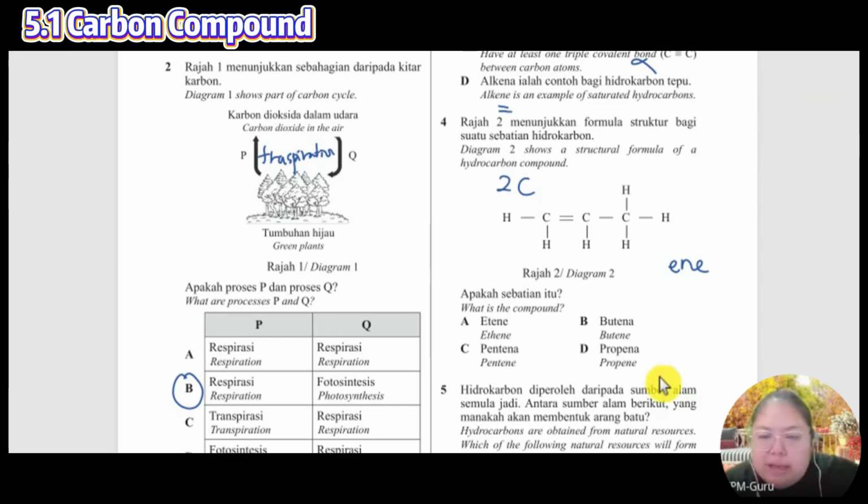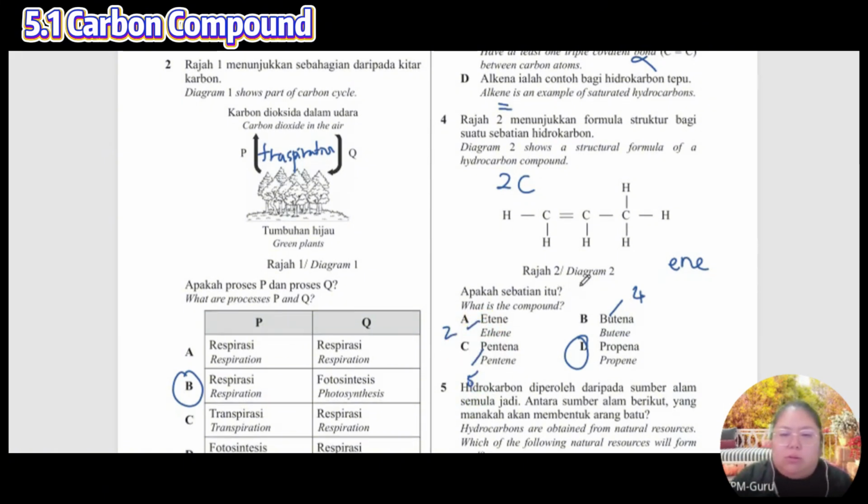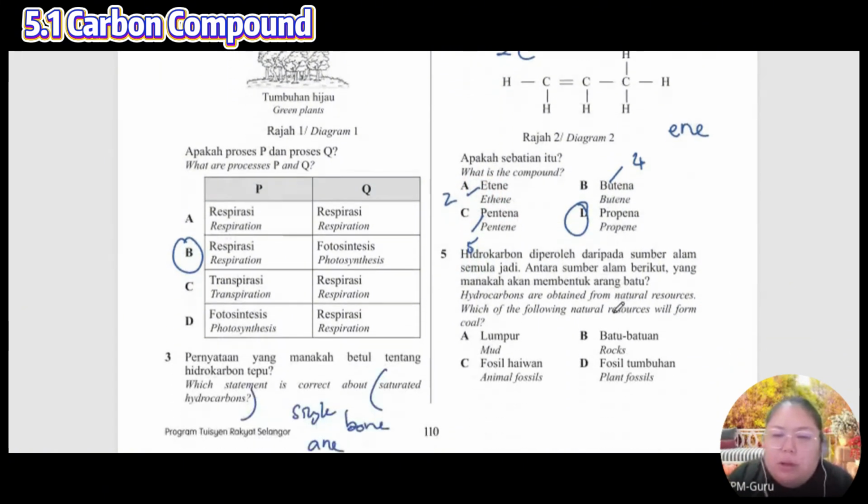They know ene, penta. Oh yeah, this one. So the answer is... Yes. This one but is 4. Penta is 5. E is 2. Okay, fine.